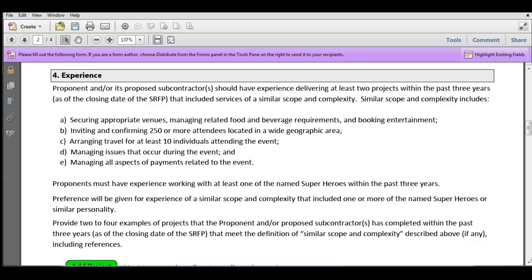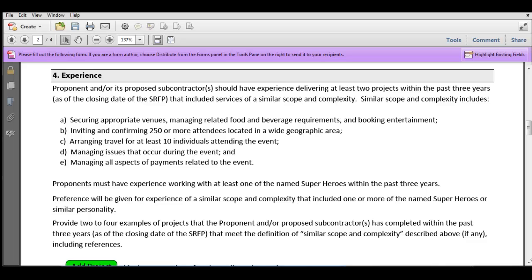You'll then see we talk a little bit about preferences. And again, not every SRFP is going to include preferences. Some will. And the preference is simply the thing that you can tell us about your experience that is going to give you a little extra points, going to put you above a minimal expected score. And in this case, we're looking for any experience that you may have had with the named superheroes to our SRFP.